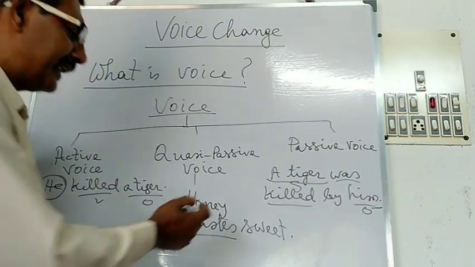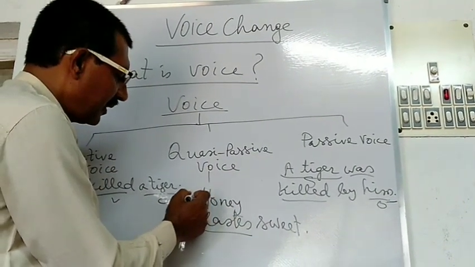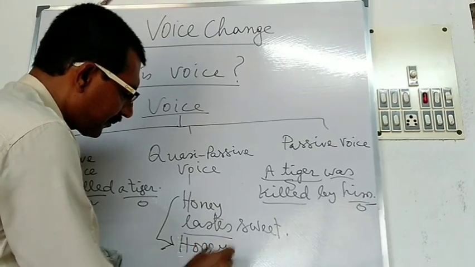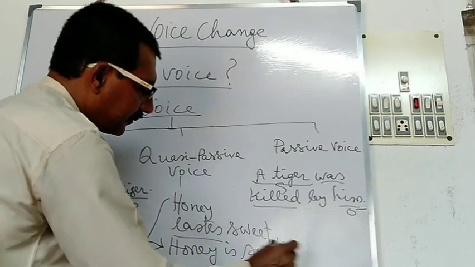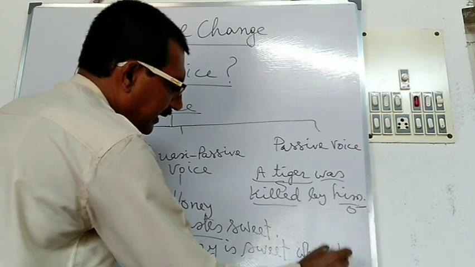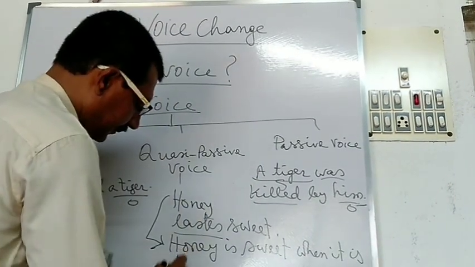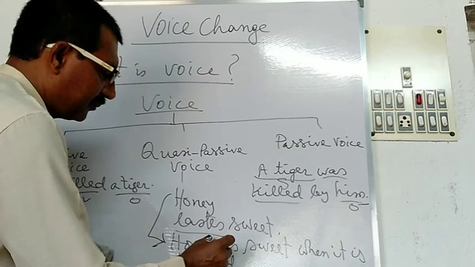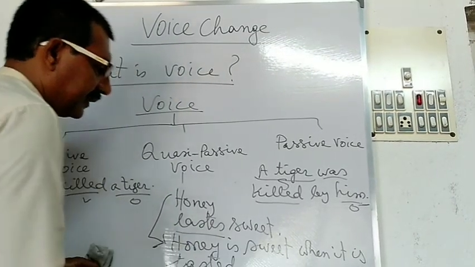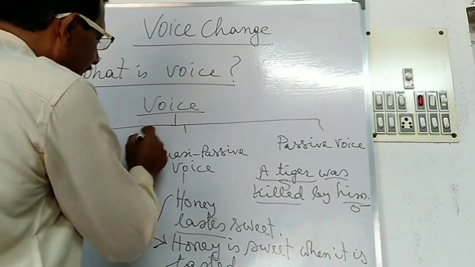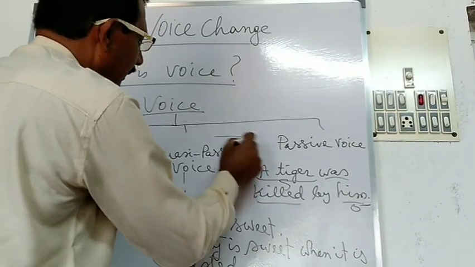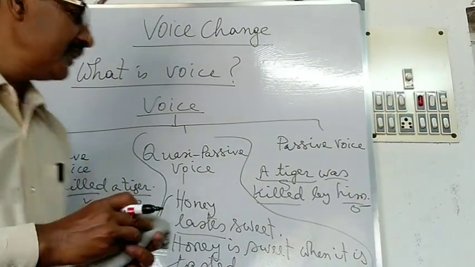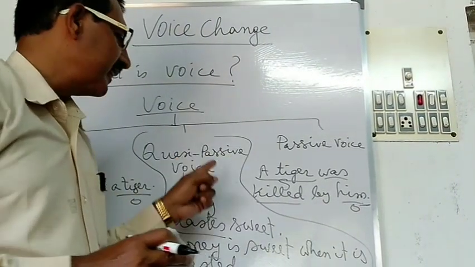Here, at the time of changing the quasi-passive voice, this sentence may be changed in this way: Honey is sweet when it is tasted. Here this sentence is called passive form. When it is tasted, here this is the quasi-passive voice. So students, you have seen that there are three types of voice: active voice, passive voice and quasi-passive voice.